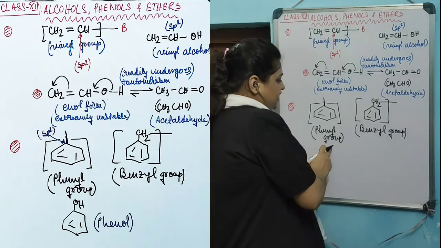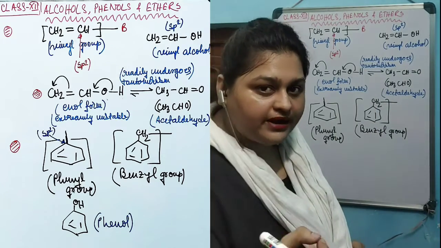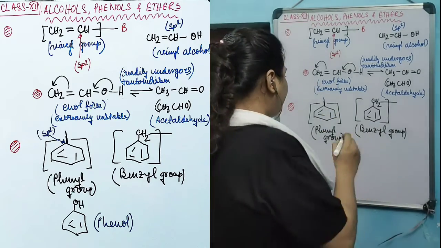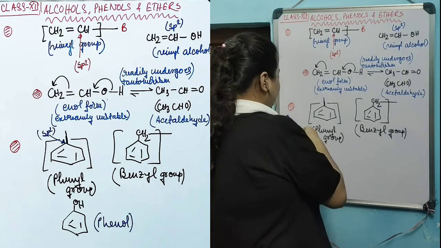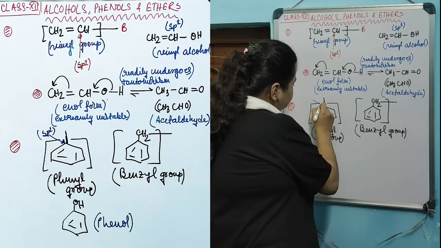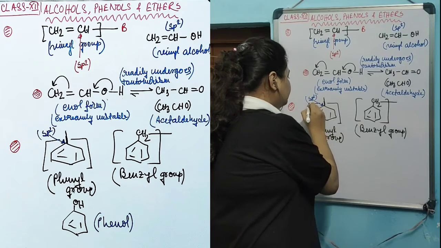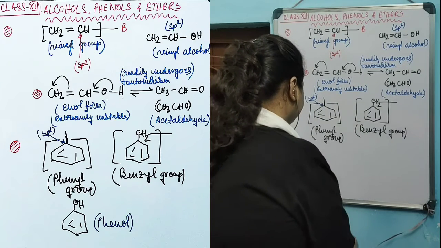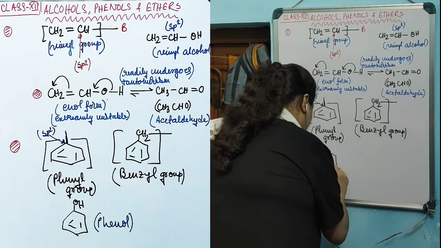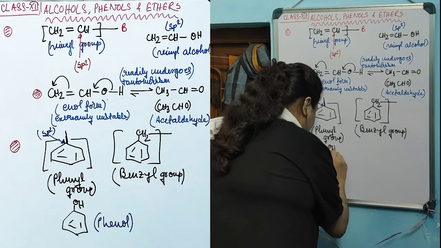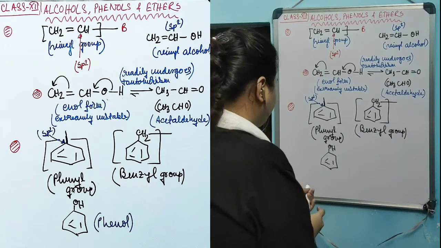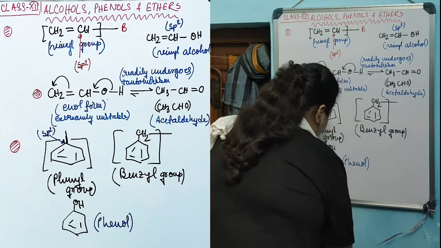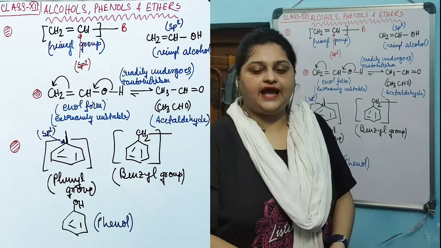On the other hand, phenyl group is an example of an aromatic group in which the functional group will be directly attached to the aromatic ring, and it will be attached with a carbon having an sp2 hybridization. The functional group will attach with an sp2 carbon directly. The example of this one, OH, this is nothing but phenol. This is an aromatic alcohol known as phenol.